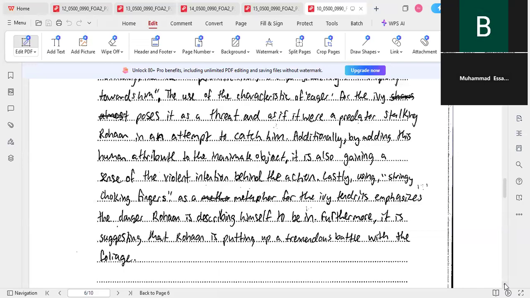Lastly, using stringy choking fingers as a metaphor for the ivy tendrils emphasizes the danger Rohan is describing himself to be in. Furthermore, it is suggesting that Rohan is putting up a tremendous battle with the foliage.